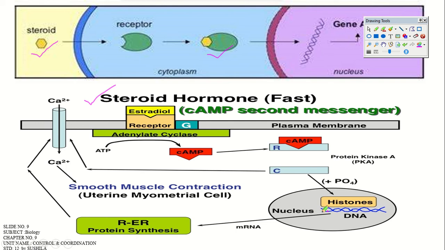It will bind inside the nucleus of the cell, and from the DNA it forms mRNA through the transcription process. On the rough endoplasmic reticulum protein synthesis takes place, through which calcium production takes place, and it regulates the calcium level in the body. And smooth muscle contraction is there, that is uterine myometrial cells, right? Now, this is an outline of the function of the cAMP second messenger, right?